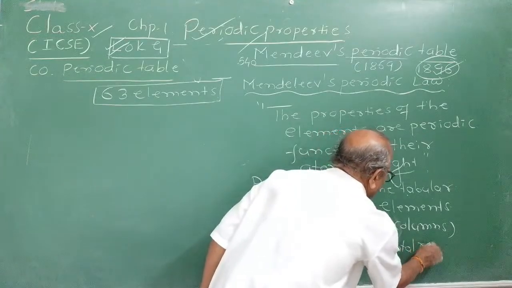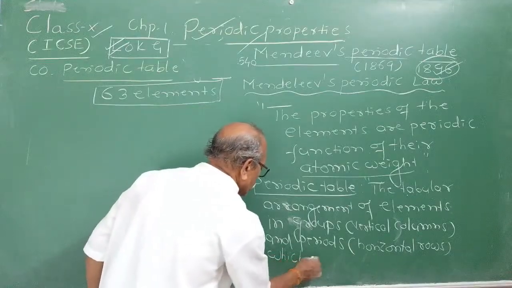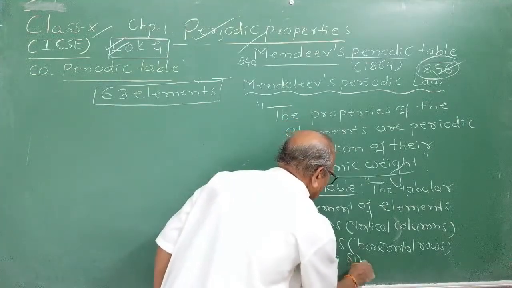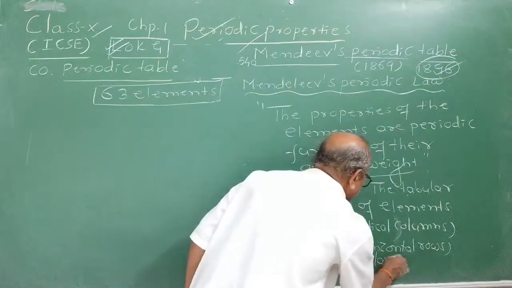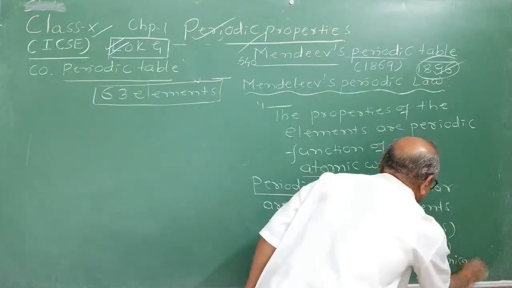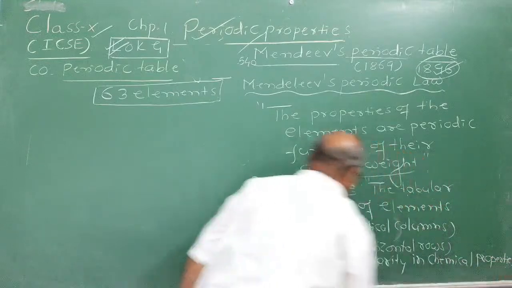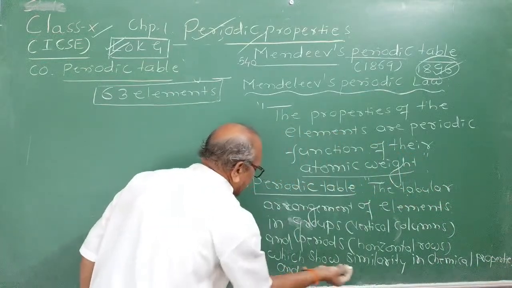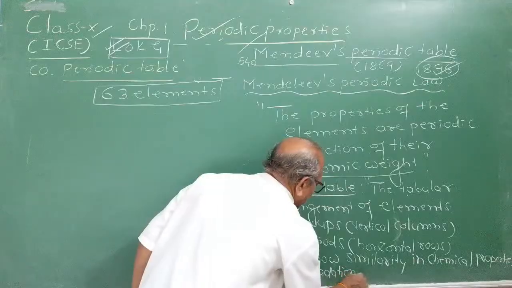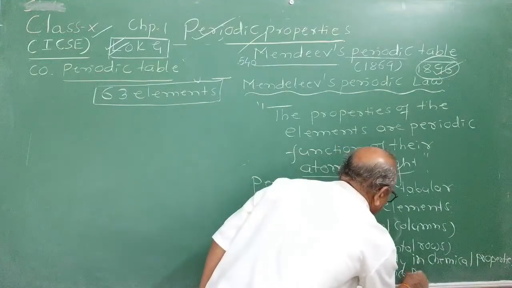Horizontal rows are called periods, which show similarity in chemical properties and gradation in physical properties, like melting point, boiling point.